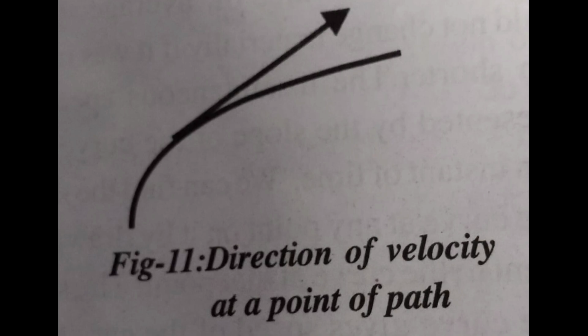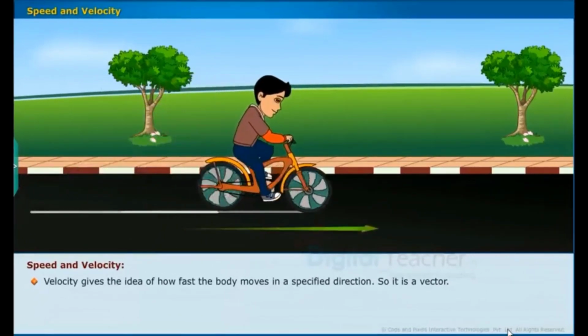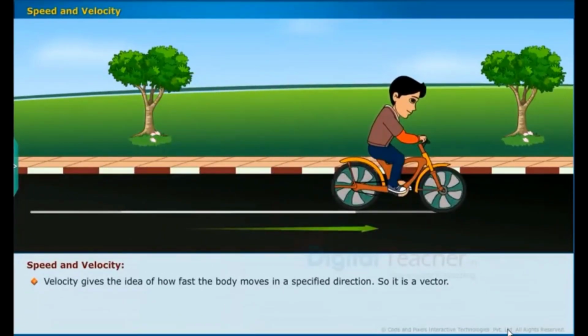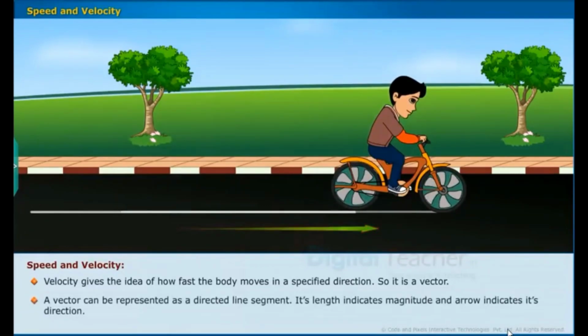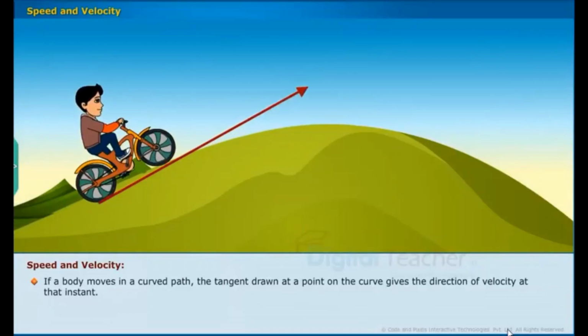If a body moves in a curved path, the tangent drawn at a point on the curve gives direction of velocity at that instant. Children, watch this picture. Speed and velocity. Velocity gives the idea of how fast the body moves in a specified direction. So, it is a vector. A vector can be represented as a directed line segment. Its length indicates magnitude and arrow indicates its direction.